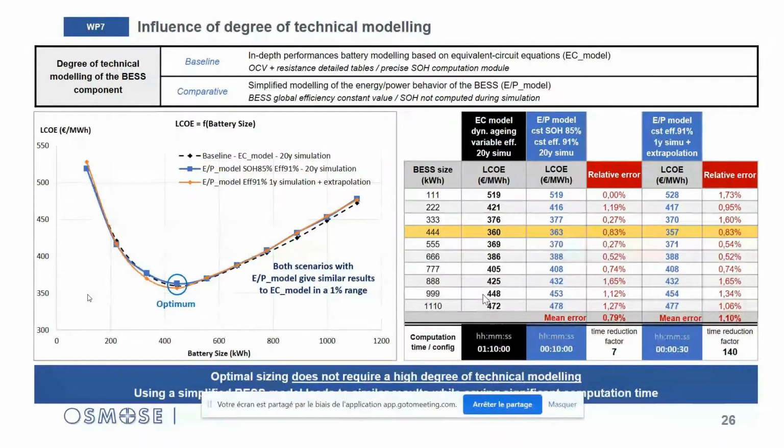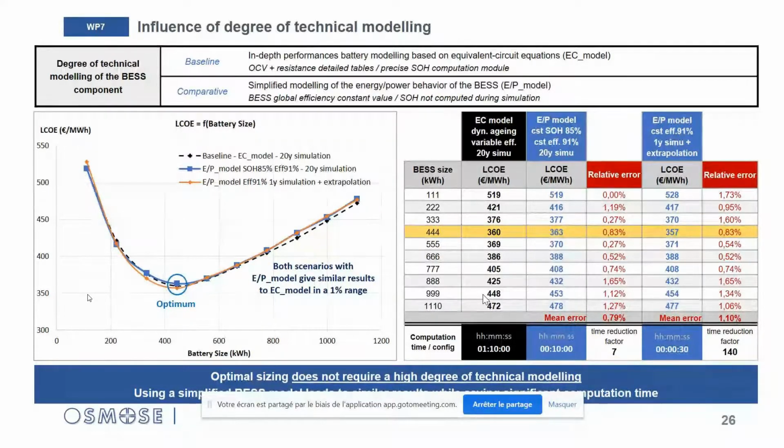The BLSS simplified model is a semi-empirical model which directly handles power and energy quantities based on efficiency parameters. It does not compute state of health during simulation, but aging approximation has been used in post-processing.